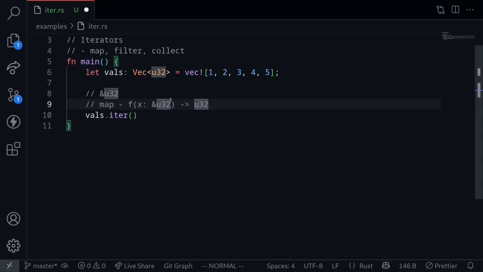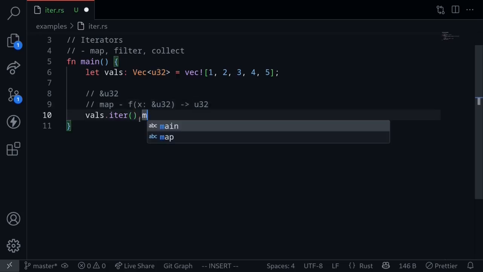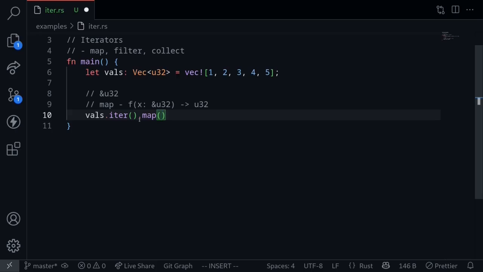The map function will allow us to take each element inside the thing that is being iterated and then transform it to something else. For example, we can take each element in this vector and then plus 1. To call the map function, we call map. Inside here, we need to pass in a function, a closure. It's also called an anonymous function.